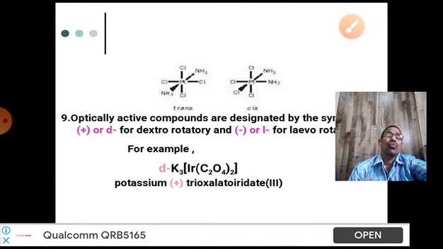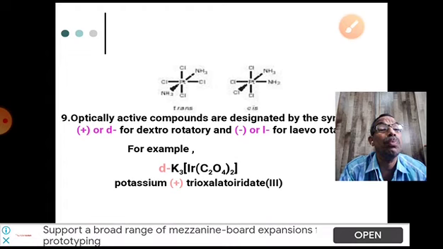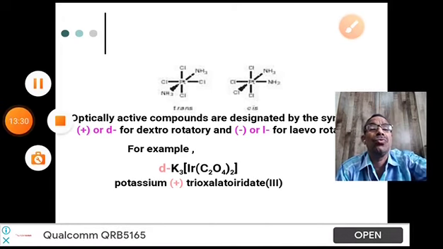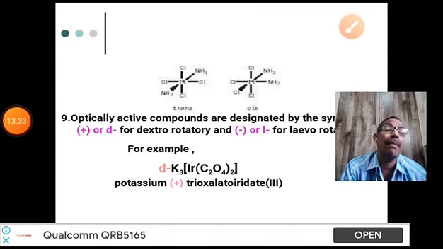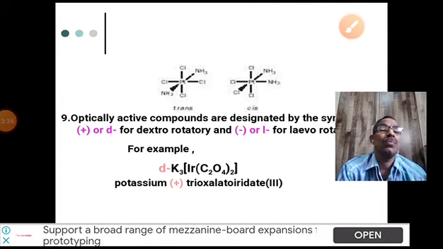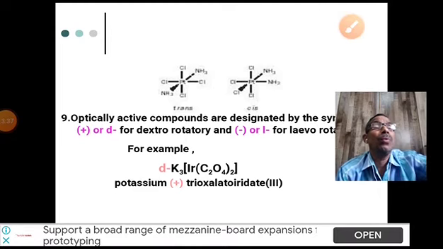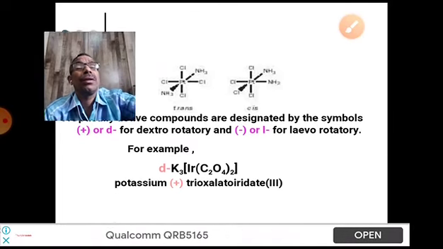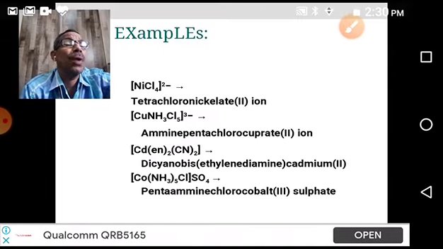Okay, then we have different examples. All these are IUPAC rules. We have to use these rules while giving the name of the coordination compounds. So these are the rules. From now, taking different examples, we try to apply these rules to name the compounds.